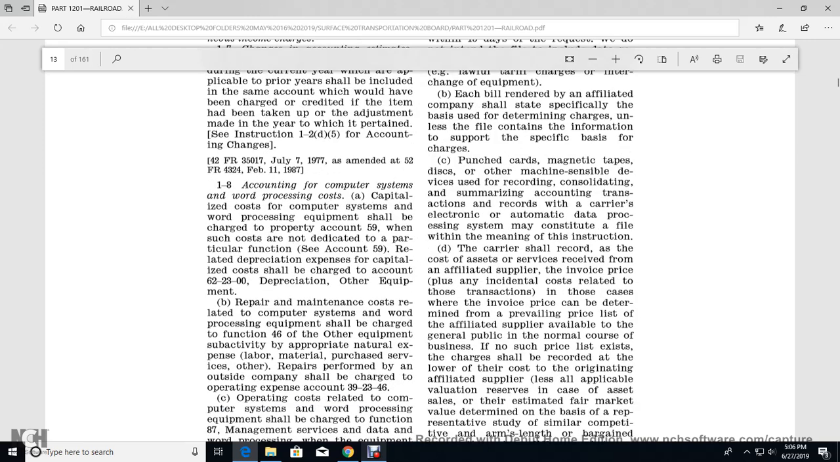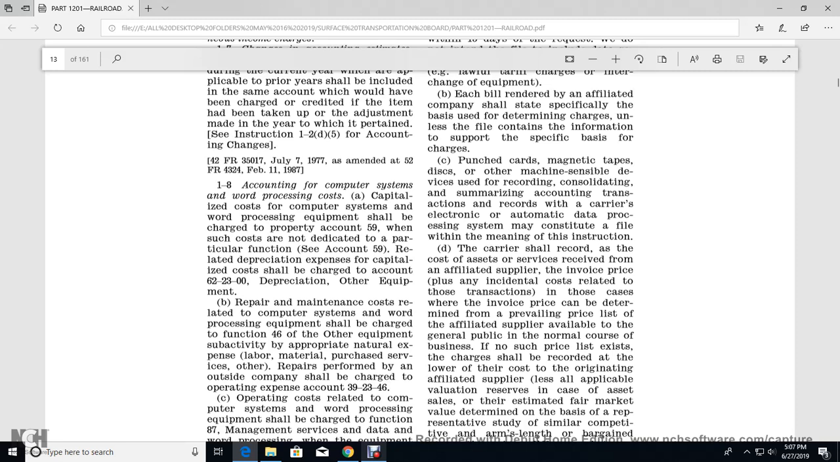Instruction 1-8, accounting with computer system and word processing costs, capital cost. The cost of the computer system and word processing costs shall be charged to the property account, account 59, for the cost dedicated to the particular function. The depreciation expense for the capital cost will be charged to account 62-33, depreciation of equipment. Railway maintenance of the computer system and word processing equipment